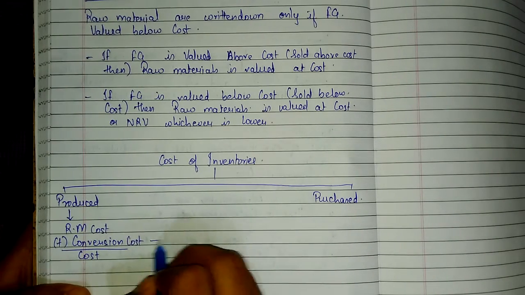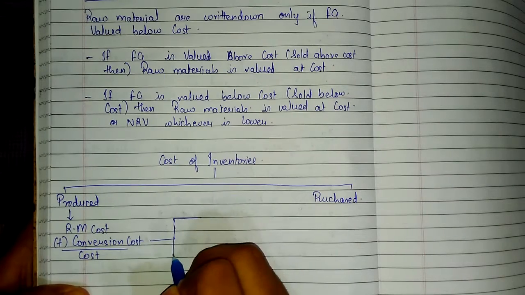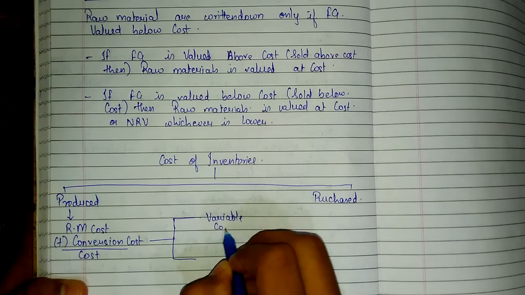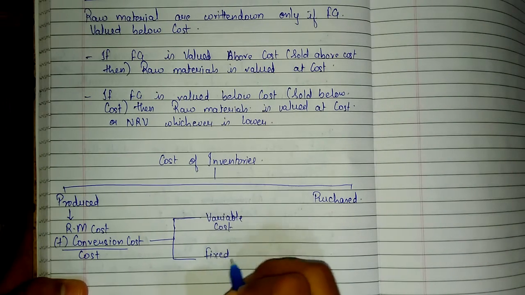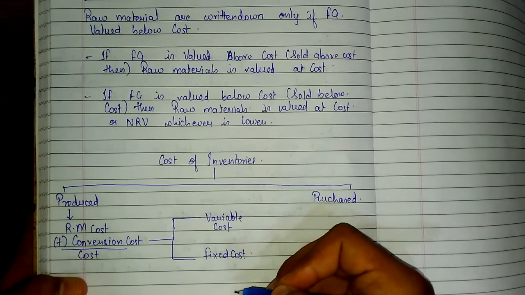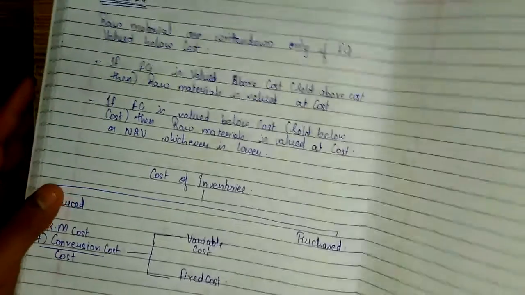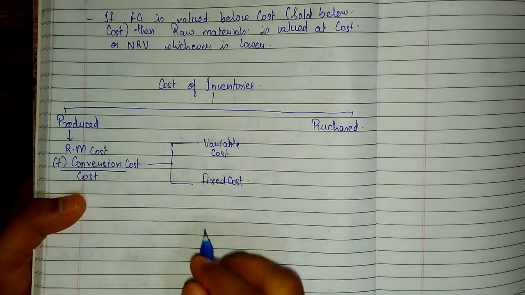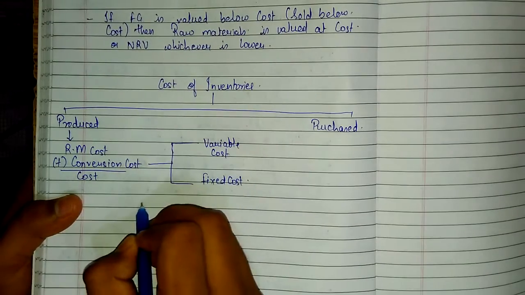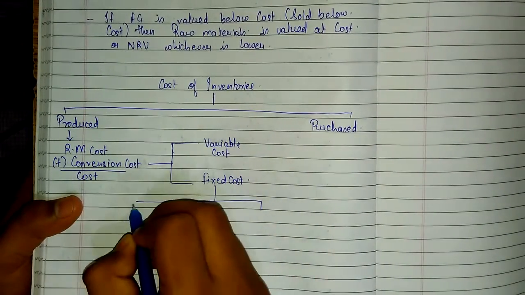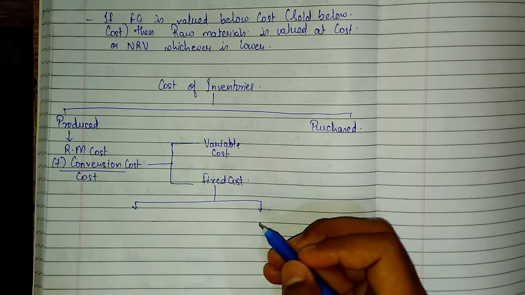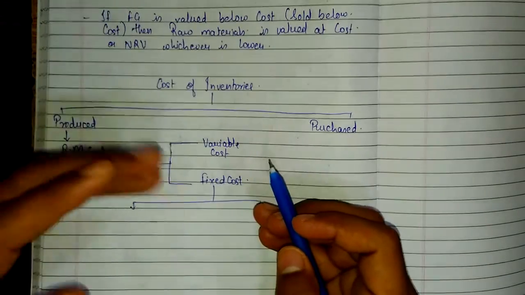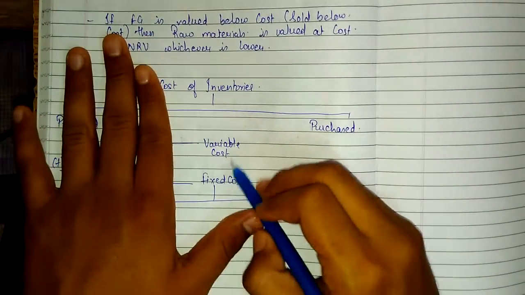In conversion cost, it is further divided into variable cost, and then it is further divided into fixed cost. Variable cost and fixed cost we will study in cost accounting, so just don't strain on it, because the question related to this part is not there in the practice manual, so just don't worry. Only purchase related is there, but still I am teaching it over here. Then when we will be studying cost accounting, it will be easier. Fixed cost, how to value fixed cost. Variable cost means it automatically exists. What is variable cost and what is fixed cost.